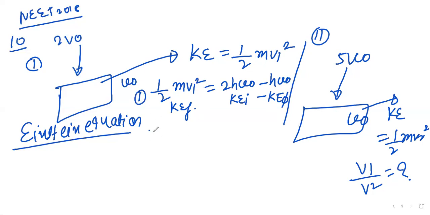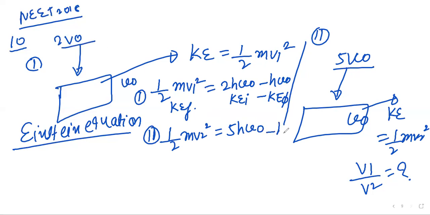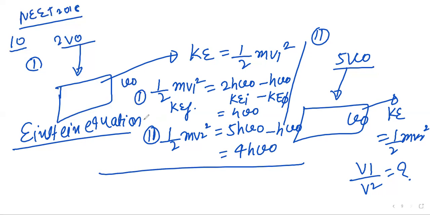Now second, it will be 1 upon 2 m V2 square equal to 5 h mu naught minus h mu naught. Are you getting how I am writing 2 here and 5 here? Because it is already given in the question. So subtract this, and you will get h mu naught here, and 4 h mu naught here.